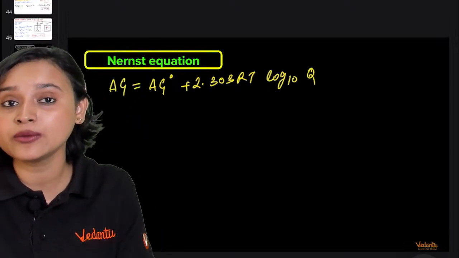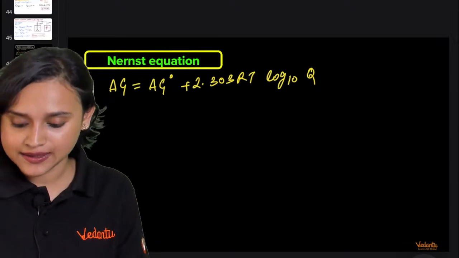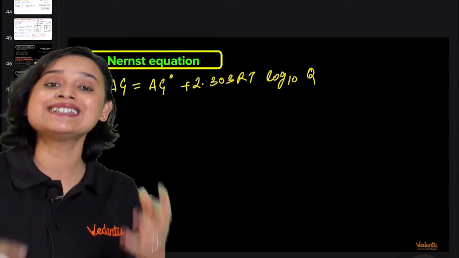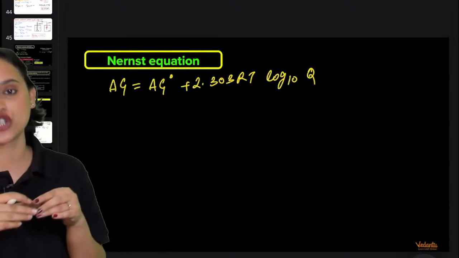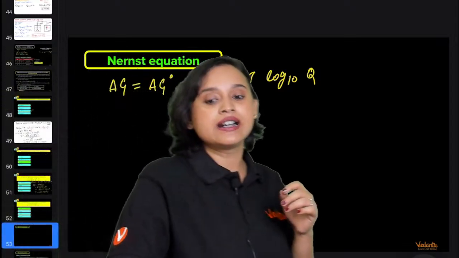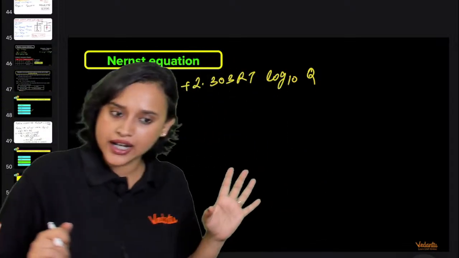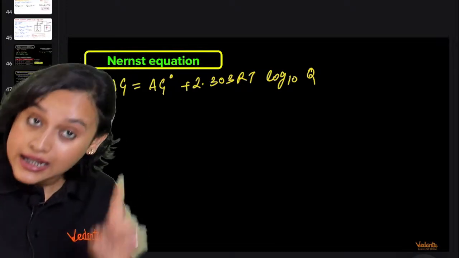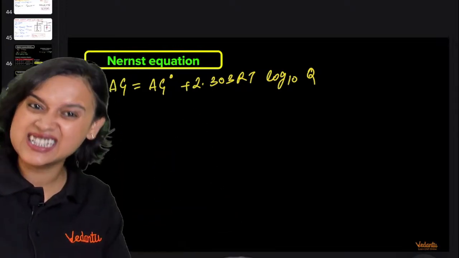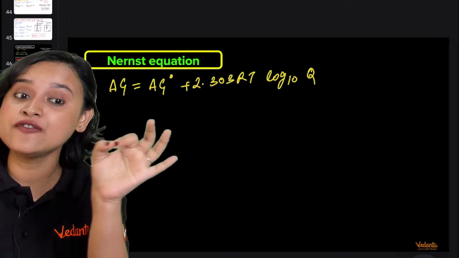What is Q, everyone? Q is called the reaction quotient, isn't it? Very good. Now we have just studied that delta G is equal to minus NFE cell.